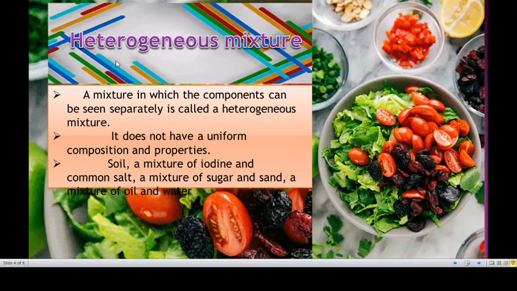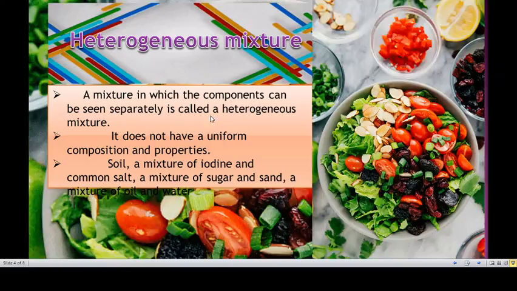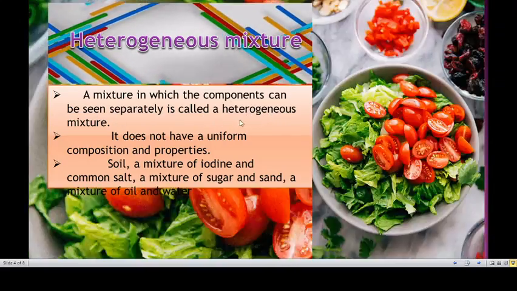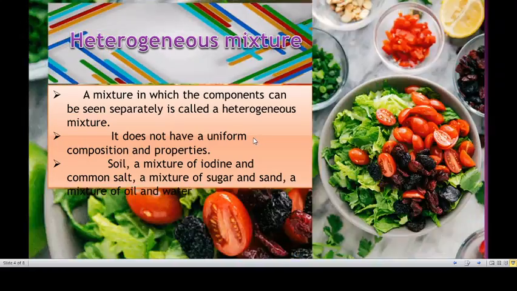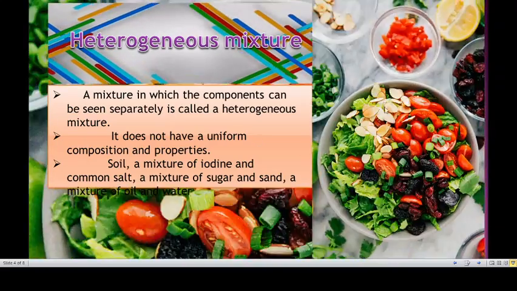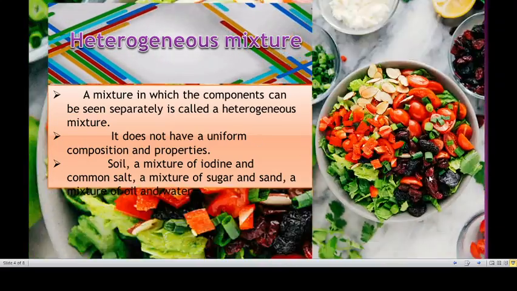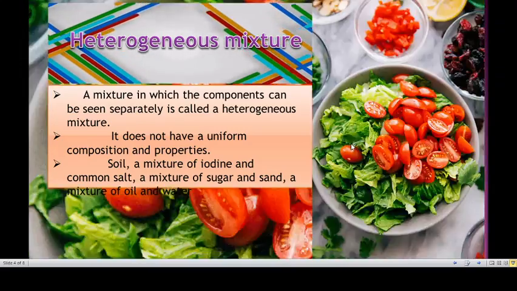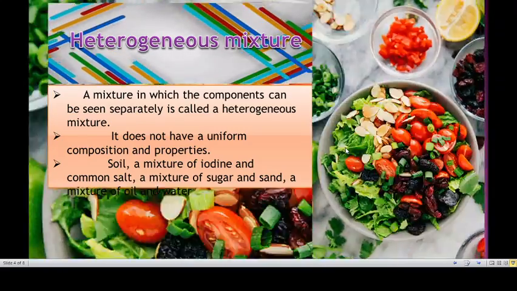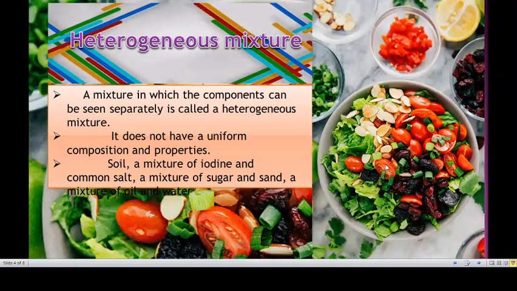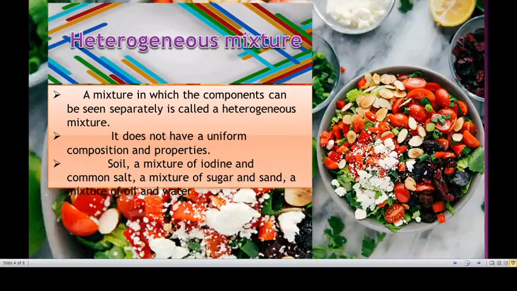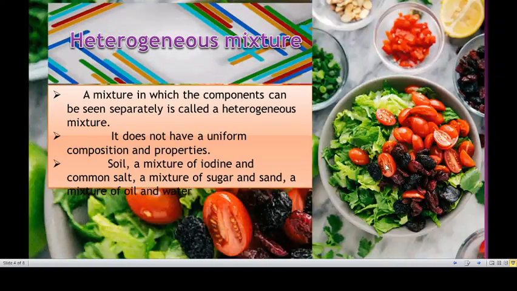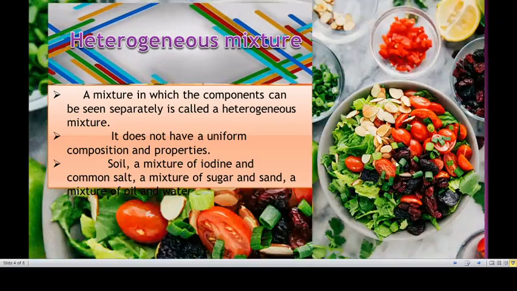The next is the heterogeneous mixture. A mixture in which the components can be seen separately is called a heterogeneous mixture. It does not have a uniform composition and properties. Just see this image: it has tomato, beetroot, peppermint leaves, coriander leaves, almonds, some nuts, fruits and vegetables. We can identify the nuts, fruits and vegetables, so they can be seen separately. So this is an example of a heterogeneous mixture.